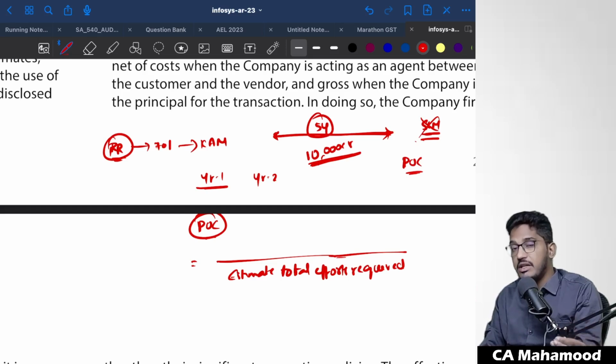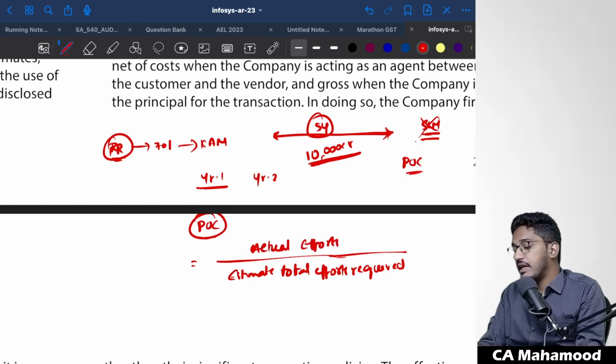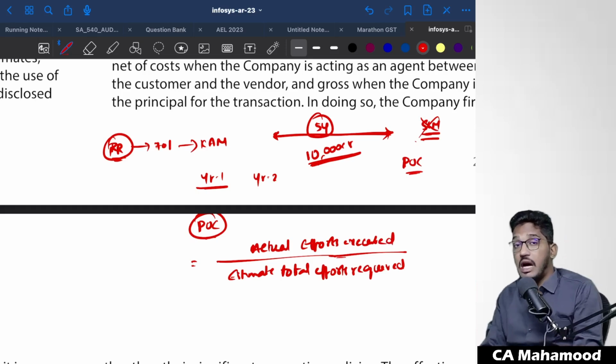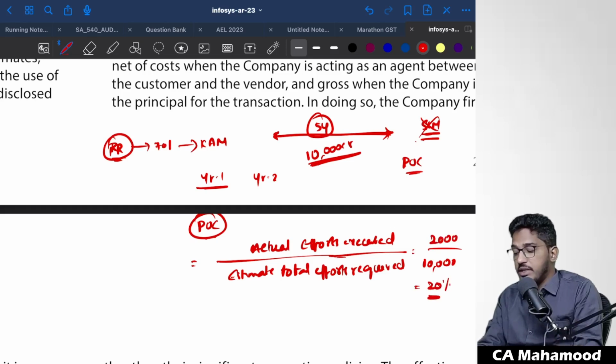They will estimate the efforts for the entire 5 years of time, and they will determine the actual efforts executed in the current year for this project. Actual hours that have been spent in this project, that you can calculate exactly. But the denominator, how many total hours are required for completing the entire project, is once again an estimate. Take for example, if for completing this project estimated efforts are 10,000 hours, and in year 1 they have already executed 2,000 hours, that means 20% of work has been completed in year 1. 20% of the revenue will be recognized.